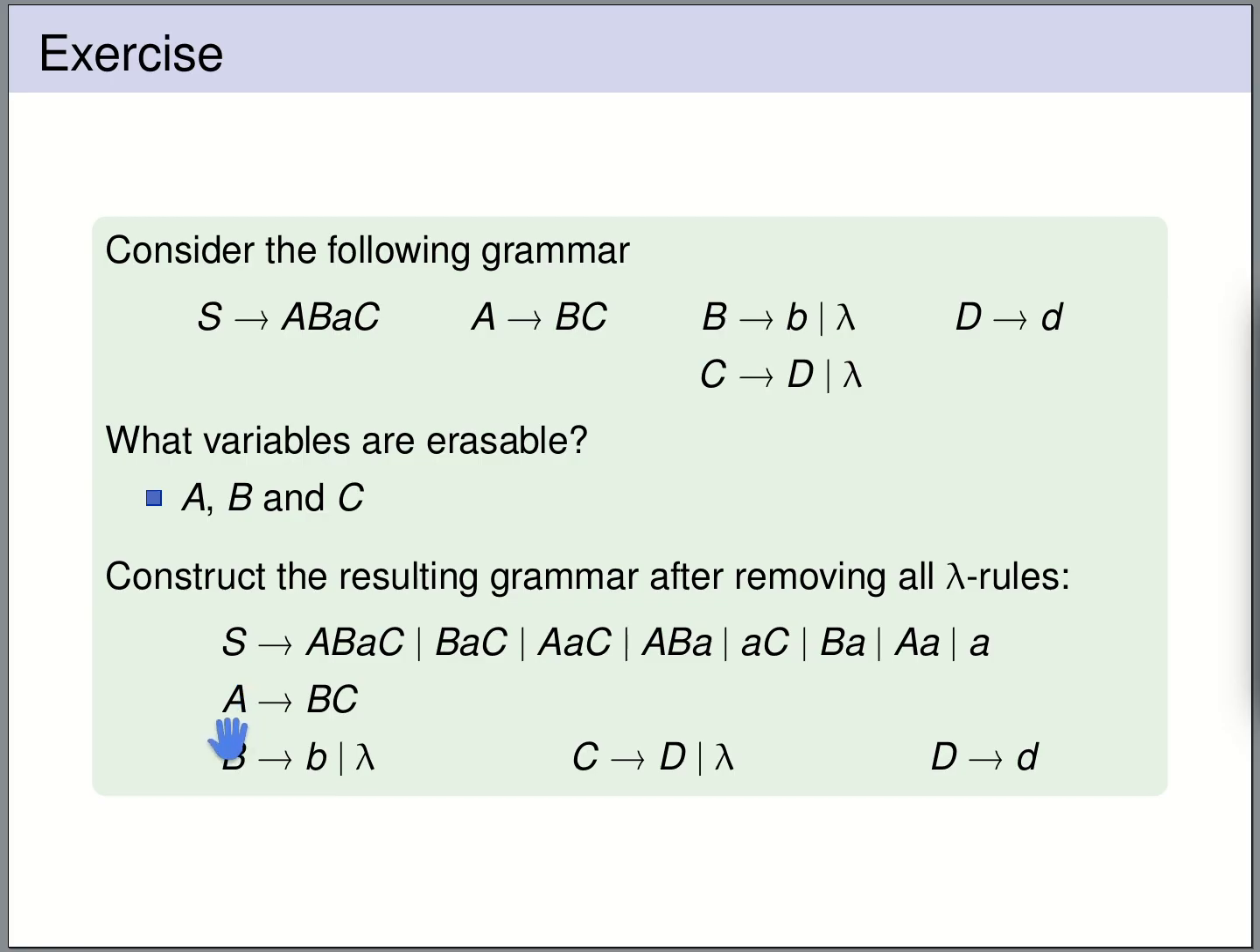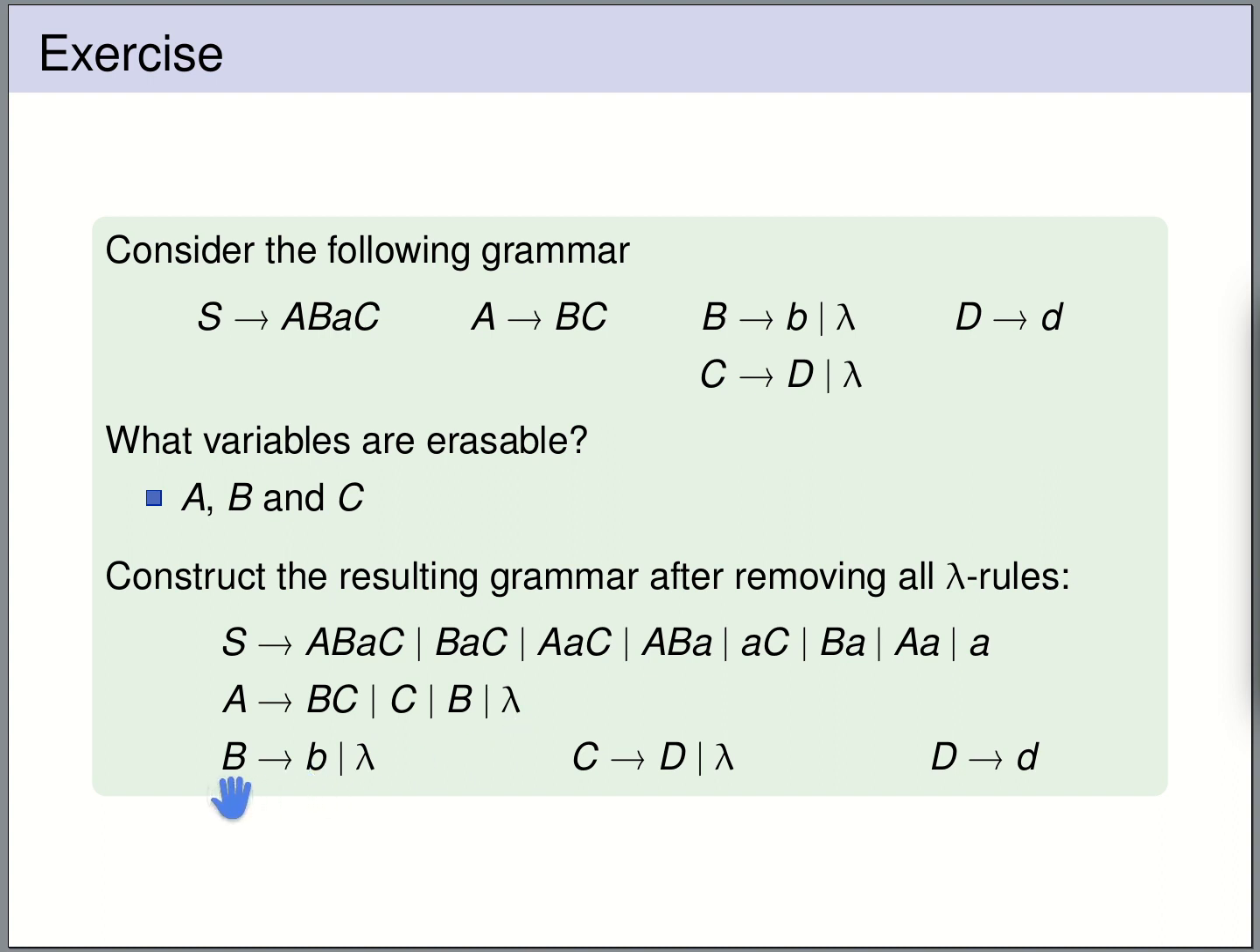Let's look at A. A can be written to BC. Again, both B and C are erasable. So if we drop B, we just get C. If we drop C, we get just B. Now from C, we can still drop C, which gives us lambda. Also from B, if we drop B, we get lambda.